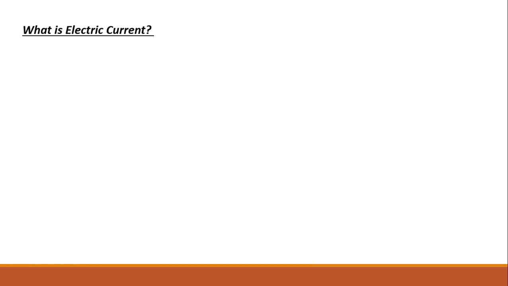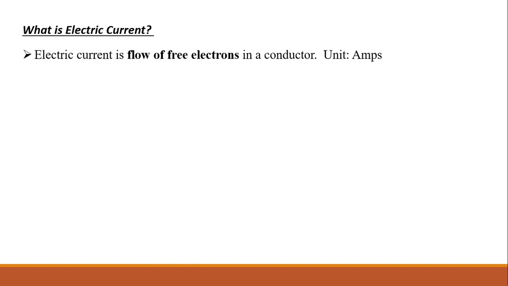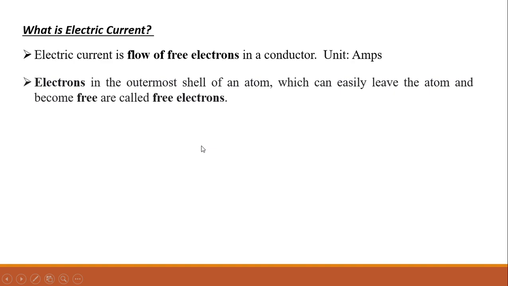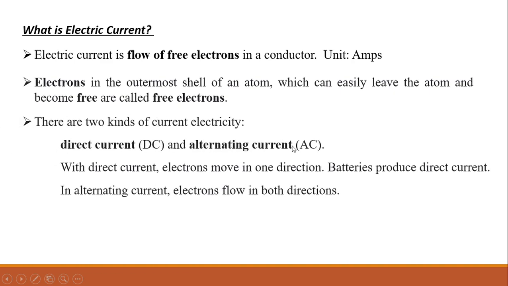First one, what is electric current? Dear students, electric current is flow of free electrons in a conductor. Unit is amps. Now we need to know about free electrons. Electrons in the outermost shell of an atom, which can easily leave the atom and become free, are called free electrons.